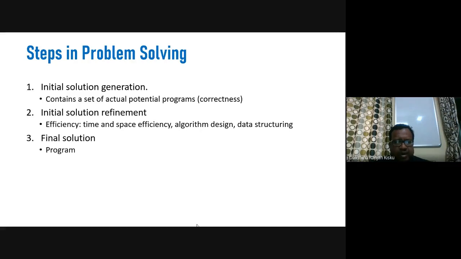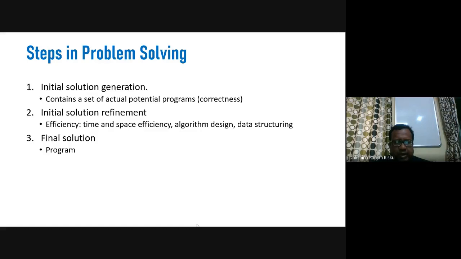Okay, so in the final step, we transform the given algorithm into a program. Here we can write the program using some high level programming language. So what is a high level programming language? It refers to a high level programming language.